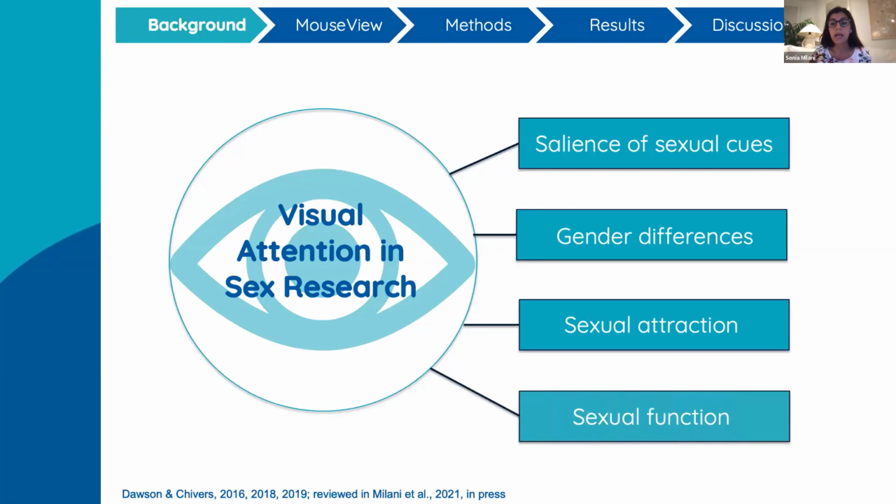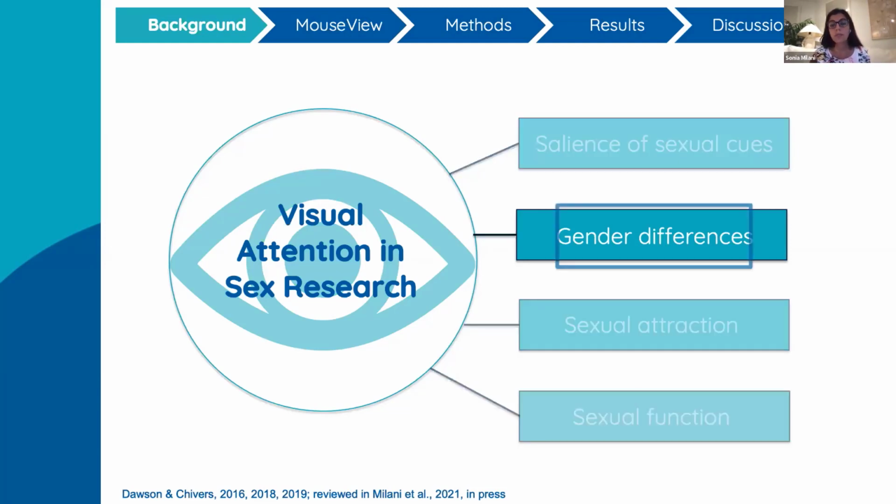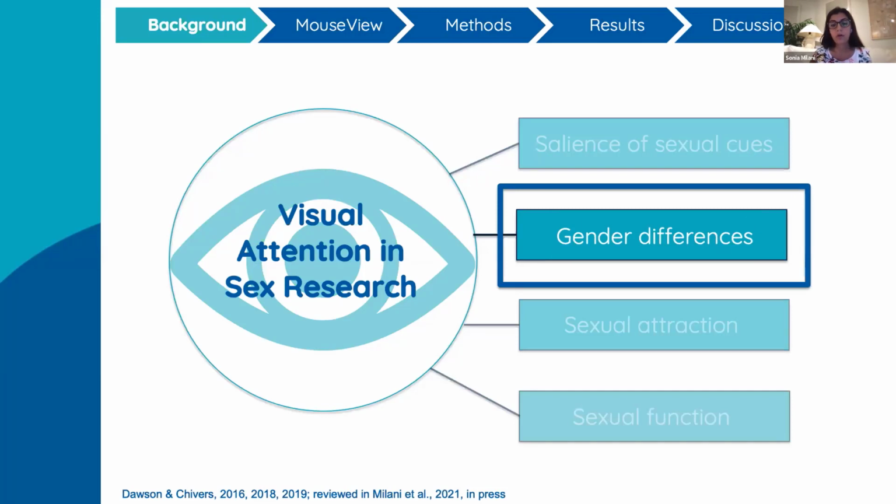And more recently, eye tracking has been used to investigate attentional biases underlying sexual function, looking at differences in visual attention among clinical populations experiencing sexual dysfunction and healthy controls. This is just to demonstrate the utility of eye tracking in sex research. But for the purposes of this presentation, I will briefly go over findings from studies examining gender differences as it is the most relevant for the current study.